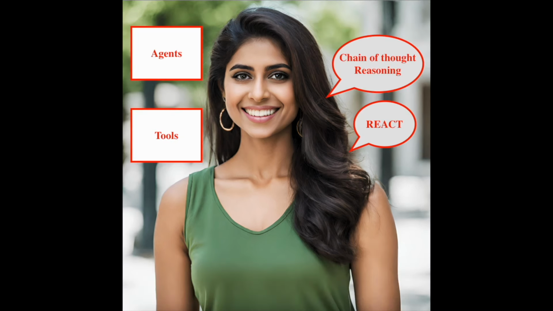In today's video, we will discuss LLM agents, tools, and chain of thought reasoning. Let us start with agents. Agents are purpose-built AI systems that combine multiple tools and capabilities to perform complex tasks autonomously. They follow specific instructions and leverage their tools to achieve their goals.